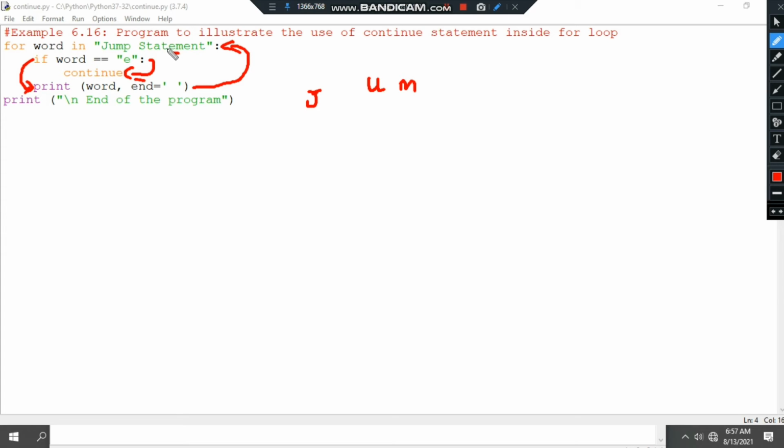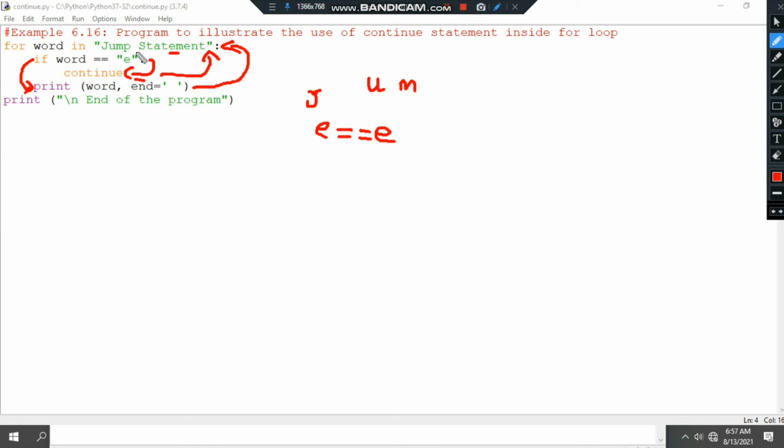Once the letter E is reached, it checks the condition E equal to E. The condition is true. So when the condition is true, the continue statement is executed. Continue statement executed means it forces the next iteration. That is, the print statement is skipped. It directly goes to the for loop statement.